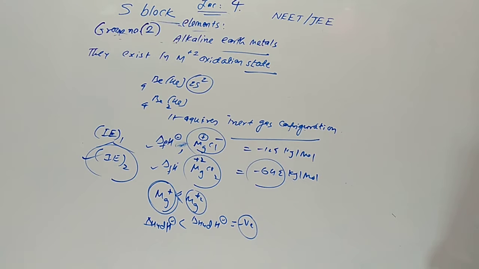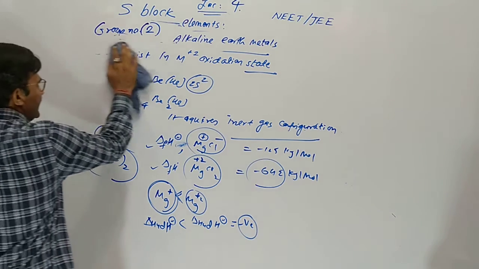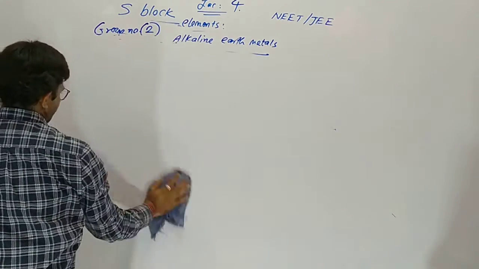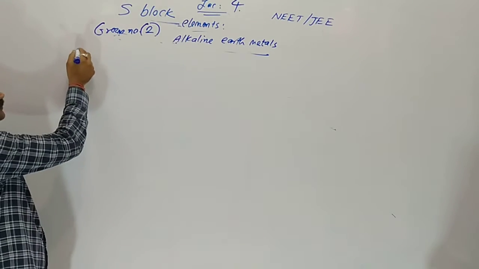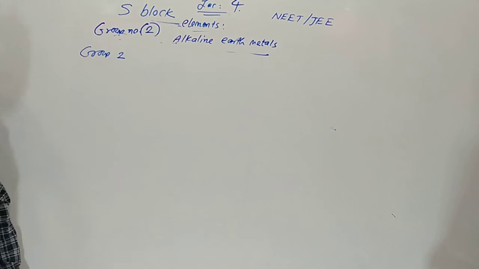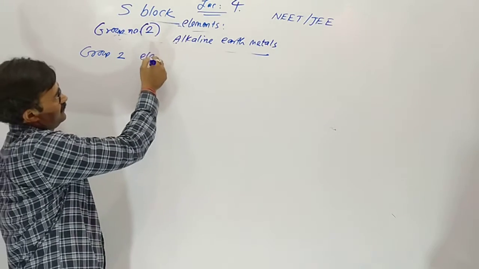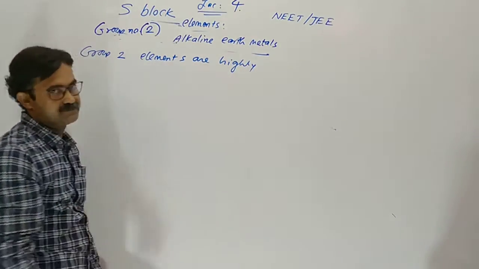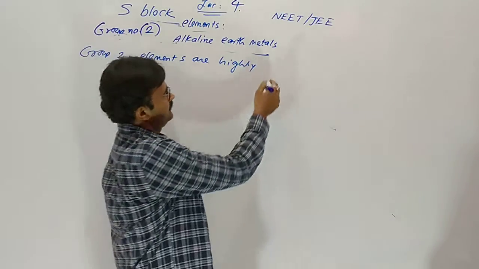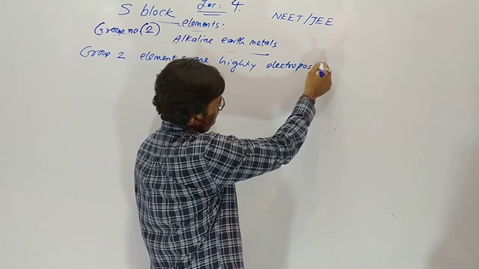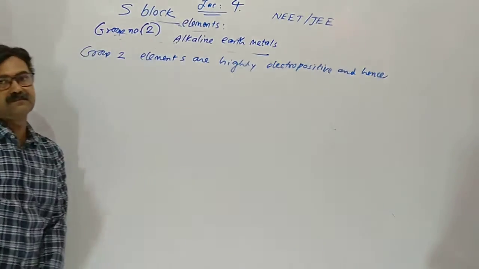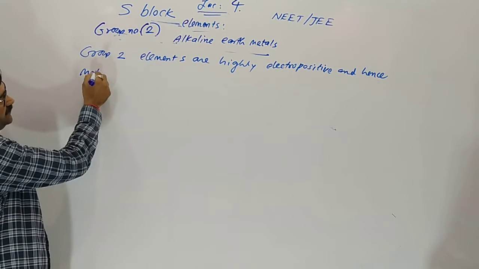Now, metallic character. Group number 2 elements are highly electropositive and hence metallic.